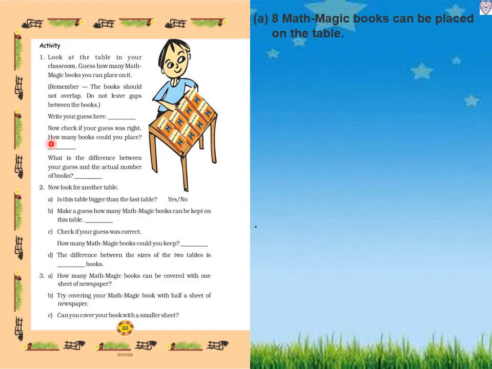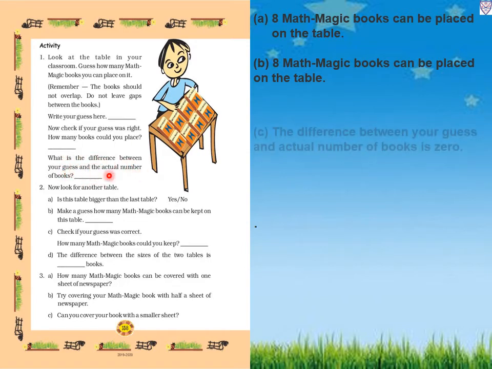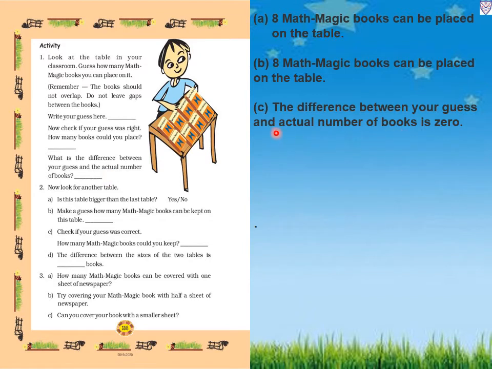How many books could you place? So in reality, if we place the books on the table, how many can we place? The same 8 Max Magic books can be placed on the table. Now what is the difference between your guess and the actual number of books? The difference is 0 because we guessed 8 and the same 8 Max Magic books can be placed on the table.